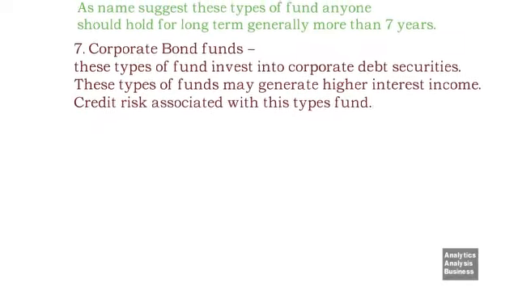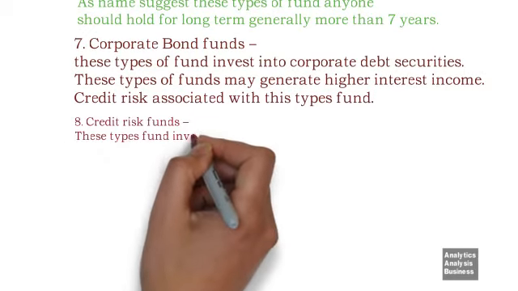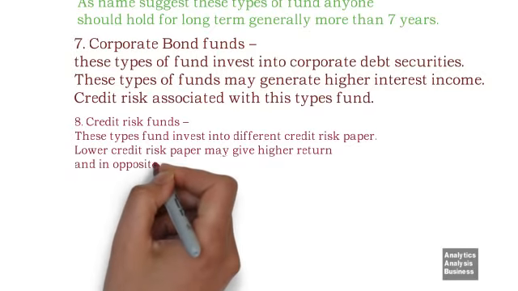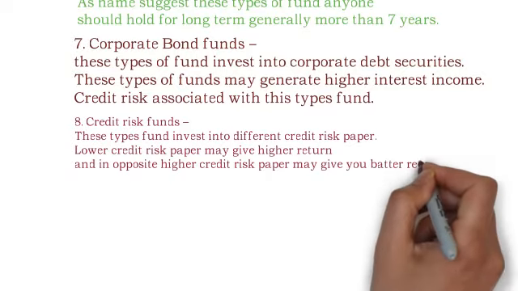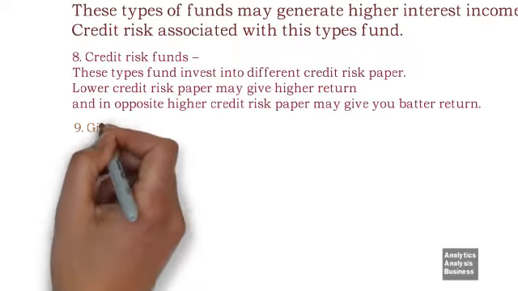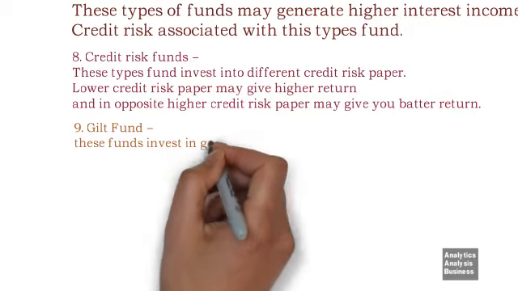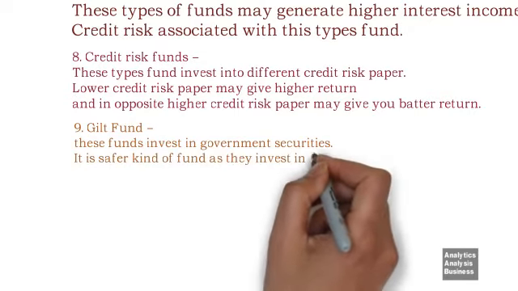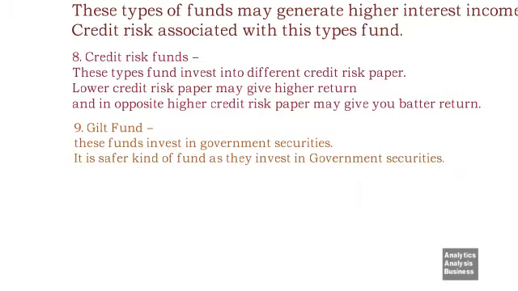8. Credit risk funds. These types of funds invest in different credit risk papers. Lower credit risk paper may give lower return, and in opposite, higher credit risk paper may give you better return. 9. Gilt fund. These funds invest in government securities. It is a safer kind of fund as they invest in government securities.